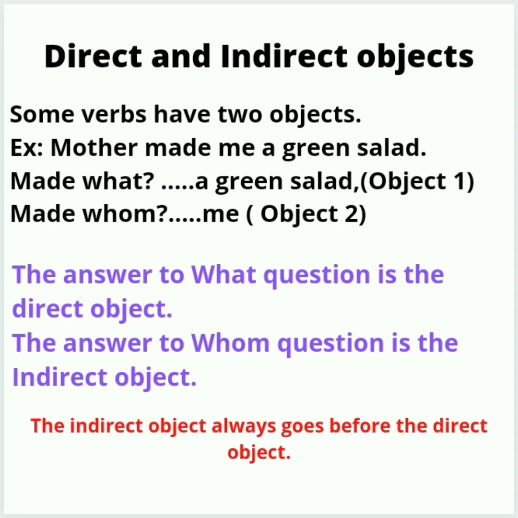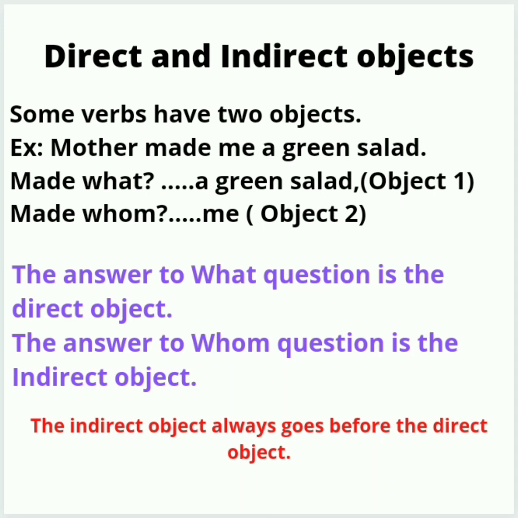Let's take one example. Some verbs have two objects, like: Mother made me a green salad. Now, first question, made what? A green salad. And made whom? Me. That is object 1 and object 2. Now, how to find out direct object and indirect object? It's very easy. I'll give you a trick.